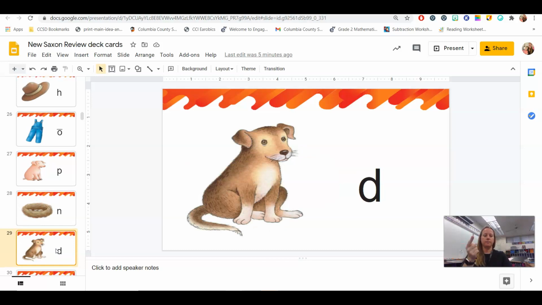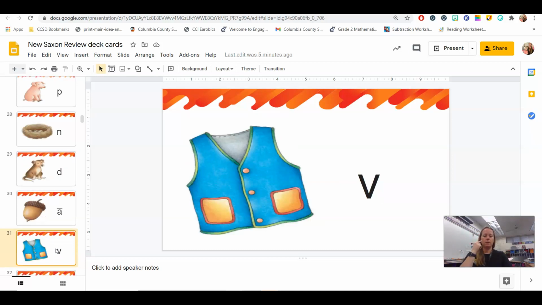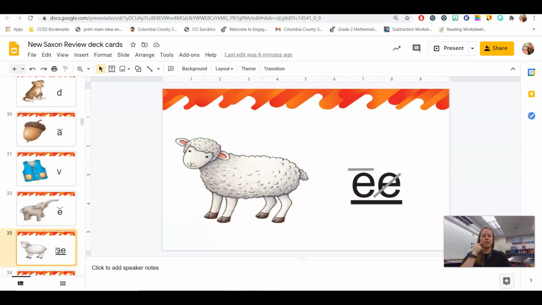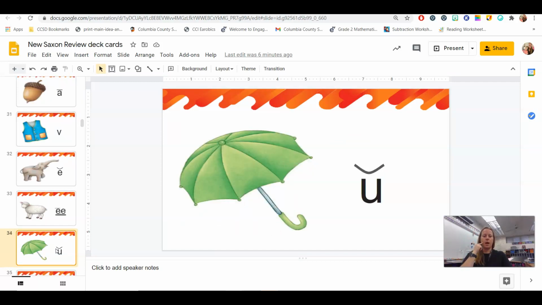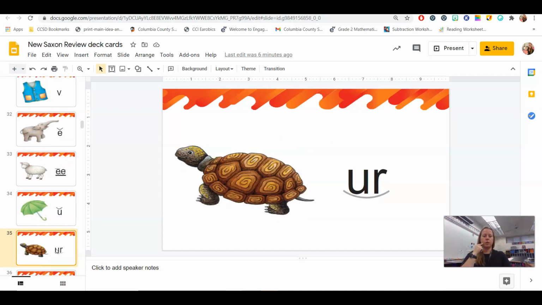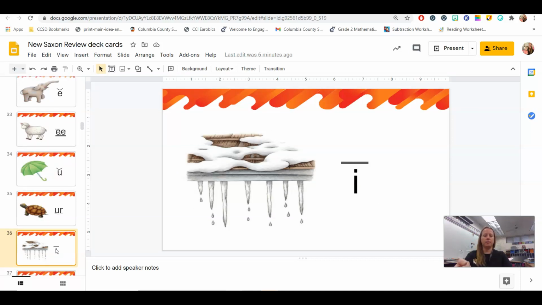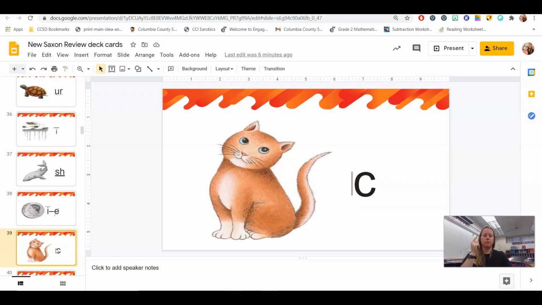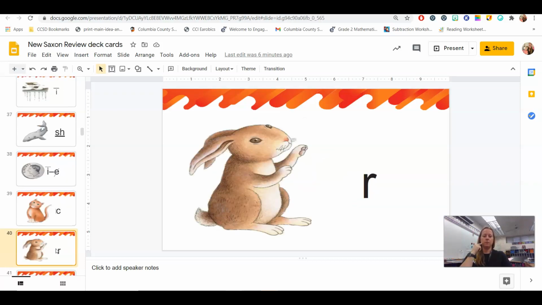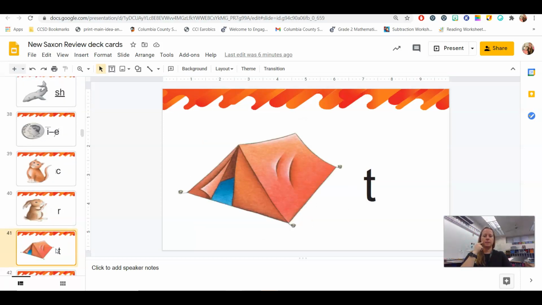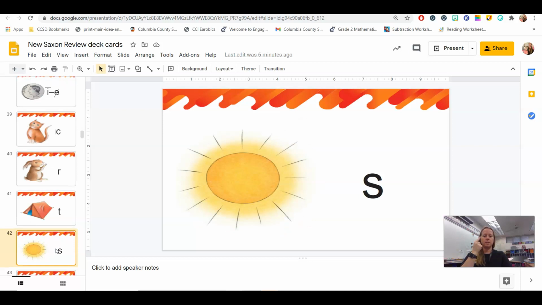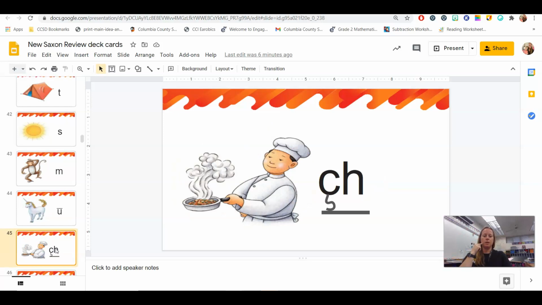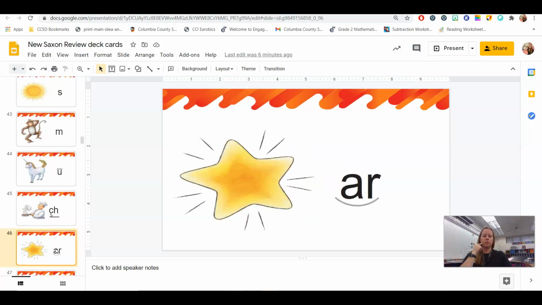Dog, d. Acorn, a. Vest, v. Elephant, e. Sheep, e. Umbrella, a. Turtle, Icicle, I. Shark, sh. Dime, I. Cat, k. Rabbit, Tent, t. Sun, s. Monkey, m. Unicorn, u. Chef, sh. Star, r.